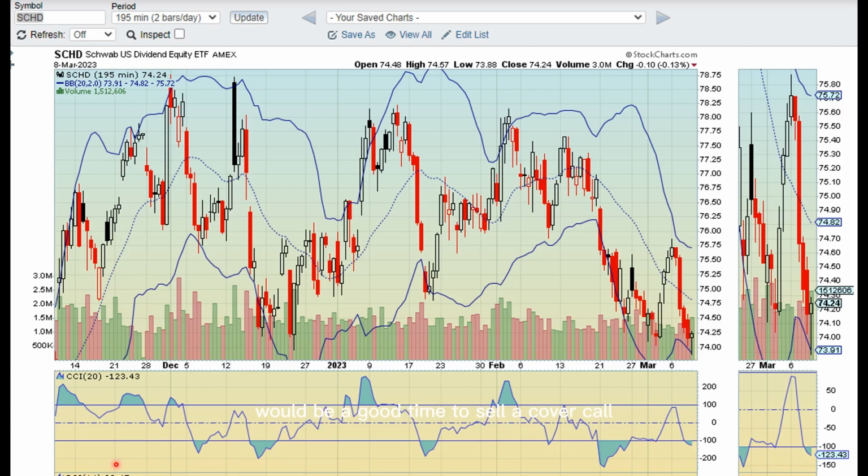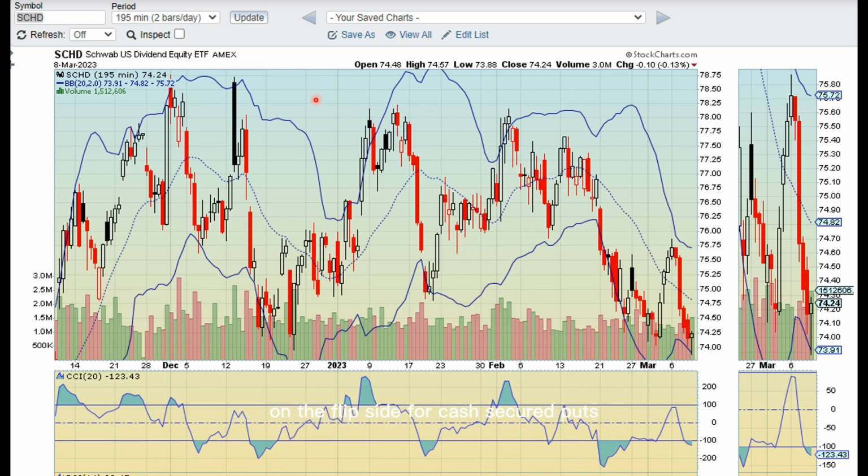As far as when would be a good time to sell a covered call or a good time to sell a cash secured put, I look for extremes. This is a 2-bar a day chart of SCHD. I look for 2 things converging. I look for hitting a Bollinger Band and the Commodity Channel Index being overextended to the upside. So in this case, probably a pretty good day to sell a covered call up here, and here, and here.